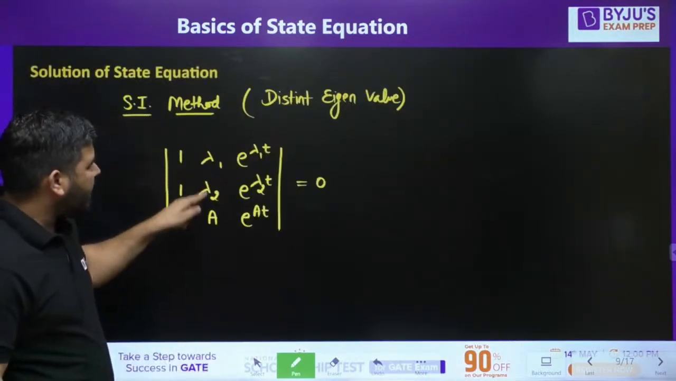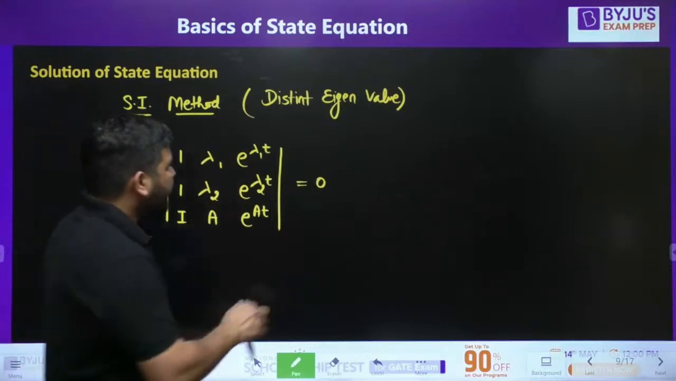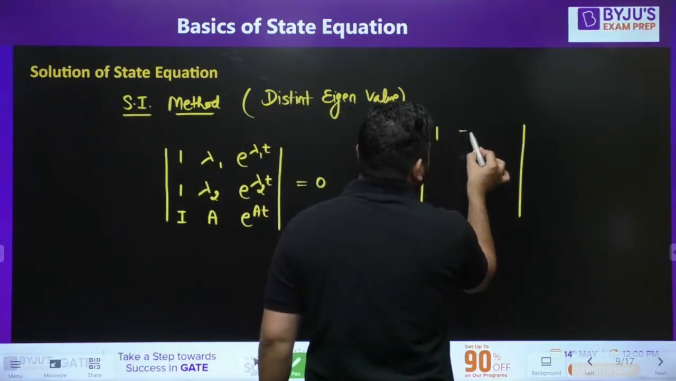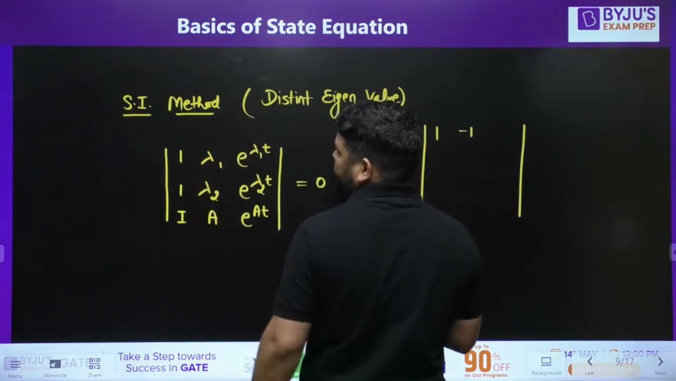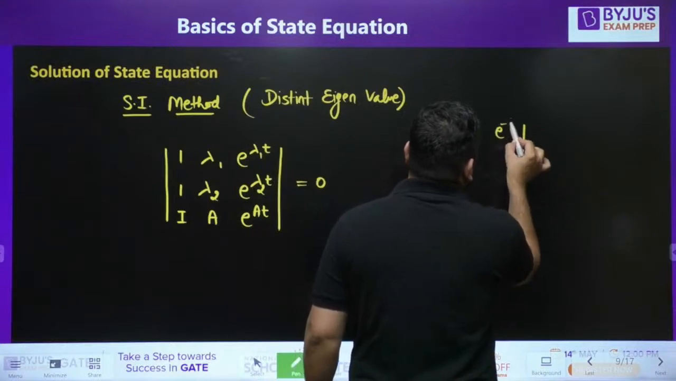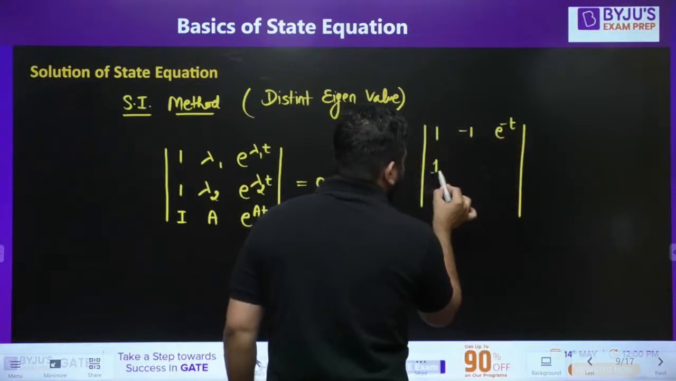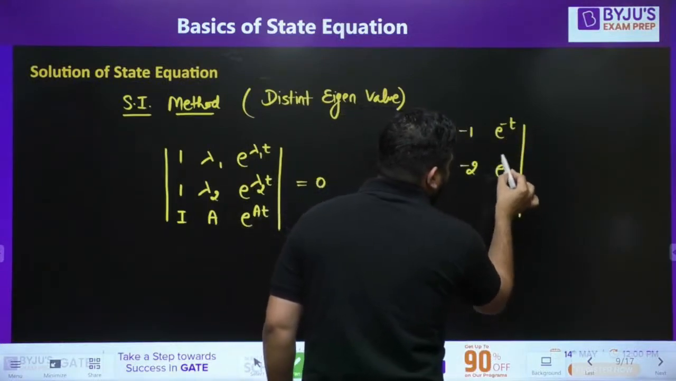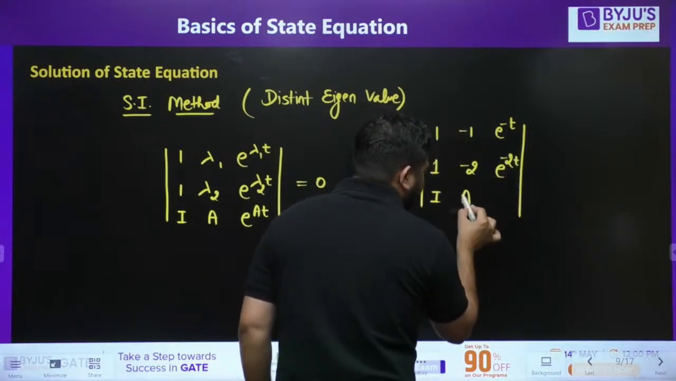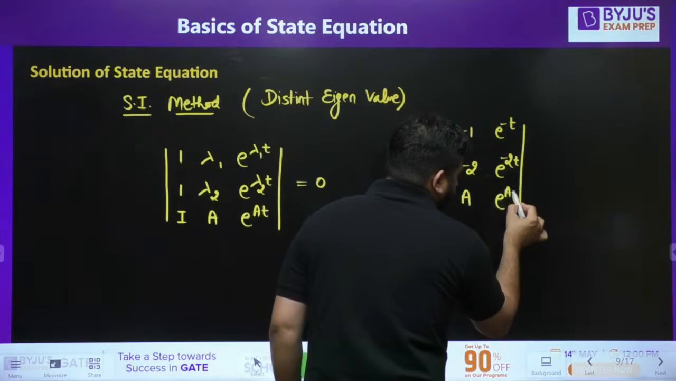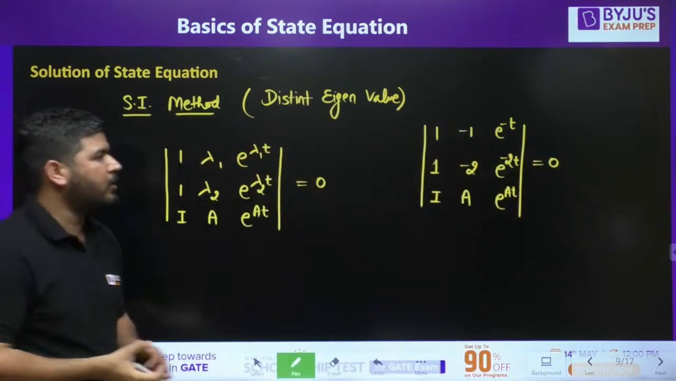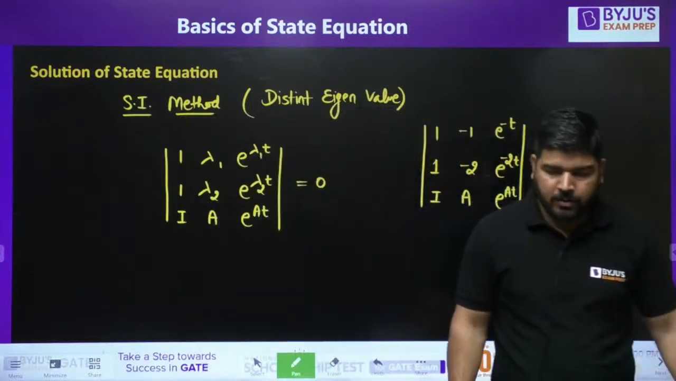Now, let's put in these values of lambda 1, lambda 2. The first eigenvalue is minus 1, we know that, and this will be e to the power minus t. Next, 1, minus 2, e to the power minus 2t. And next is identity, A, and e to the power At. And put it equal to 0. This determinant must be equal to 0.